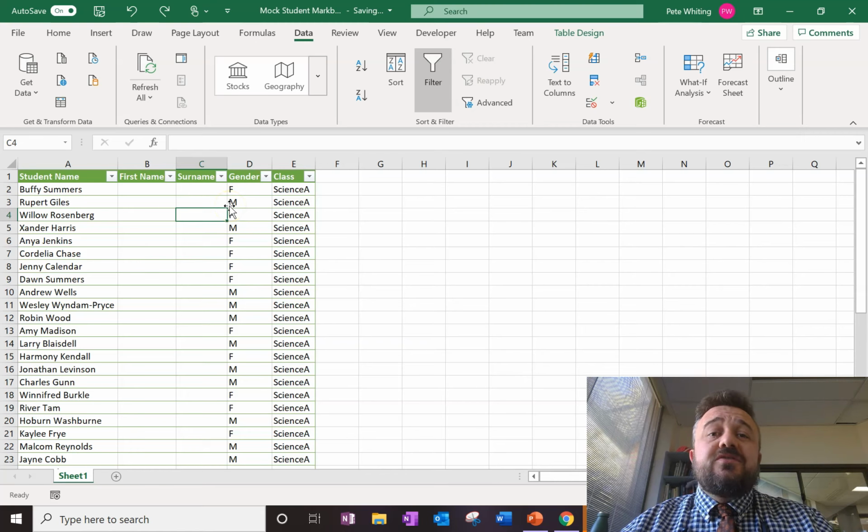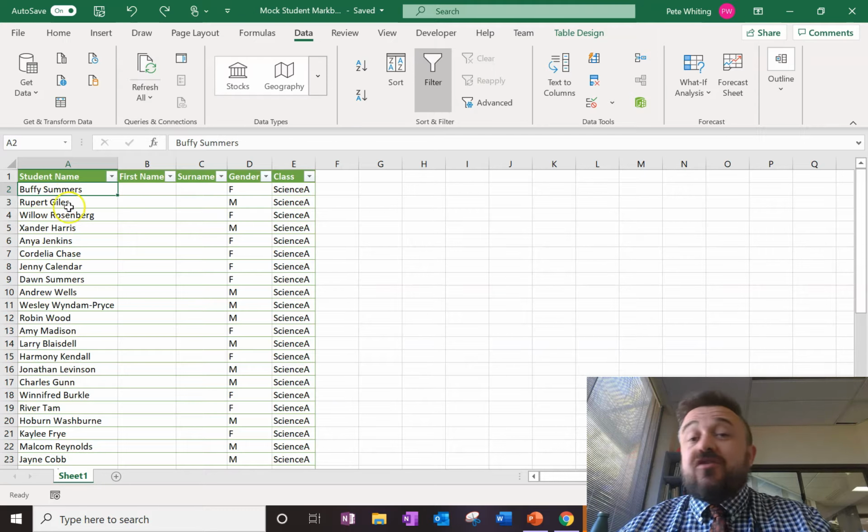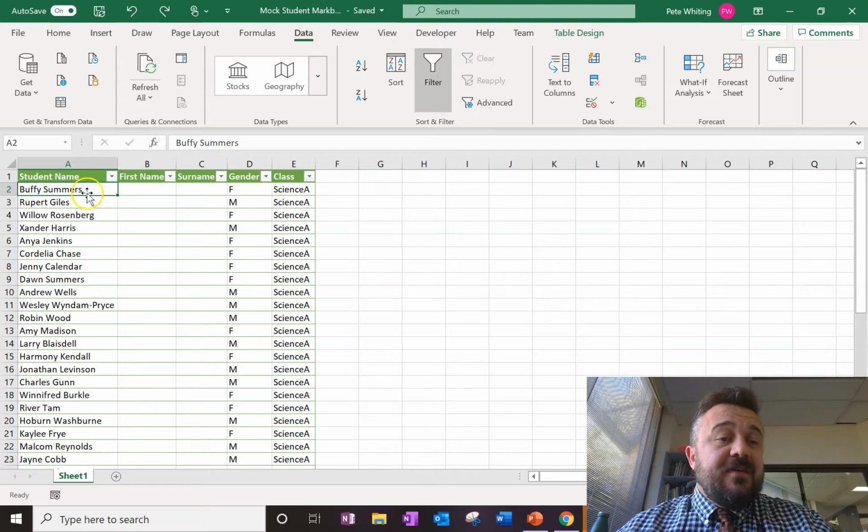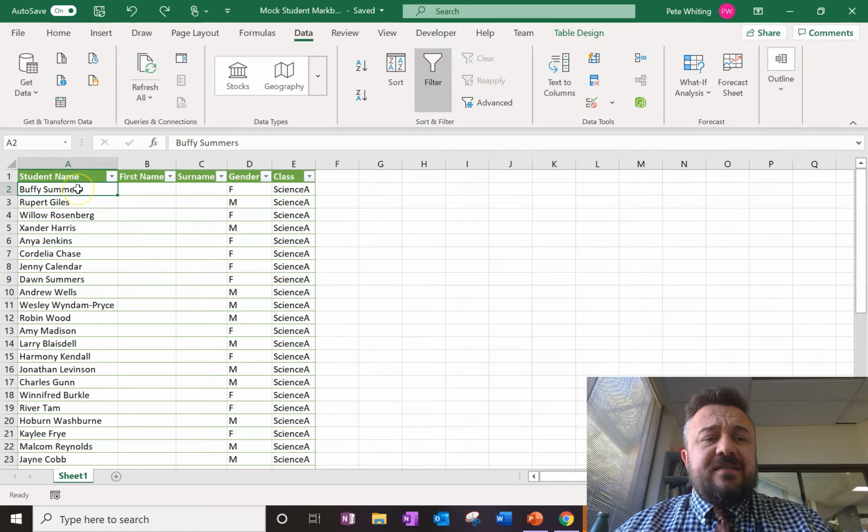All right, so let's have a look at splitting up a column in Excel. Why would we want to do this? As teachers, we might want to do it when we've just copied our names, our data from a school database, right? For example, I've copied this from my school database. Obviously, they're mock names. And it's in first name and last name in the one column.